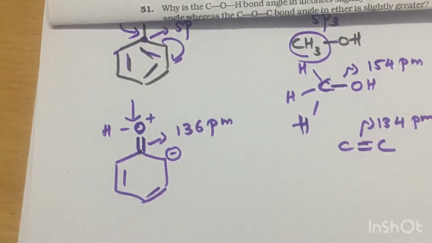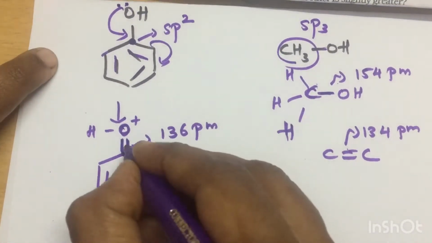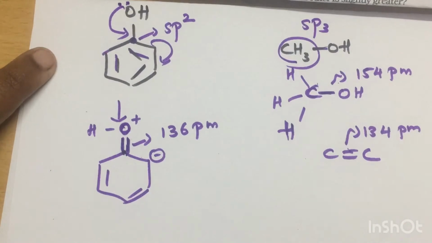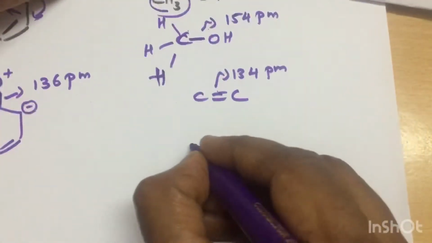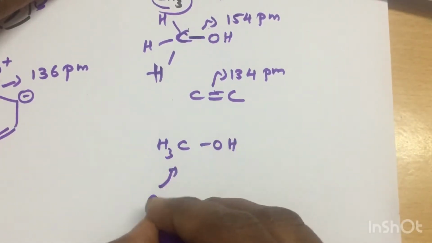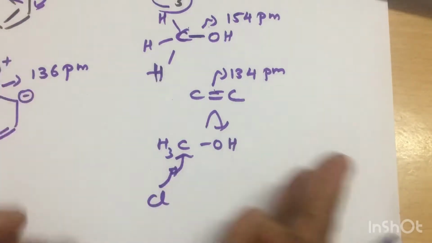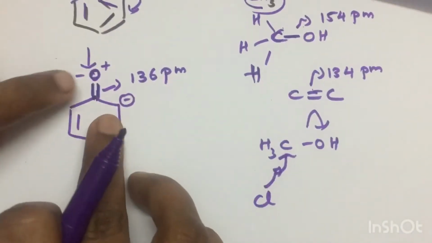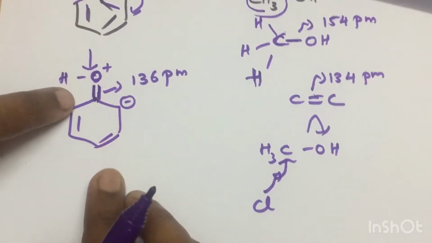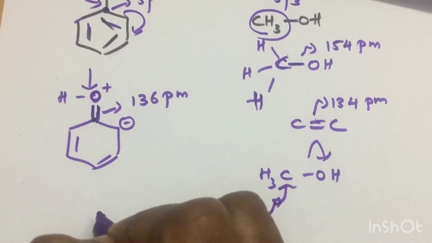And one more thing, why are phenols not undergoing nucleophilic substitution? Because of this double bond character. As you see in regular methanol, we can do nucleophilic substitution. From the backside attack you can remove the alcohol, but here due to this double bond, it is very strong, and that too, this carbon is sp2. sp2 has more s character, so the electronegativity will be very high.